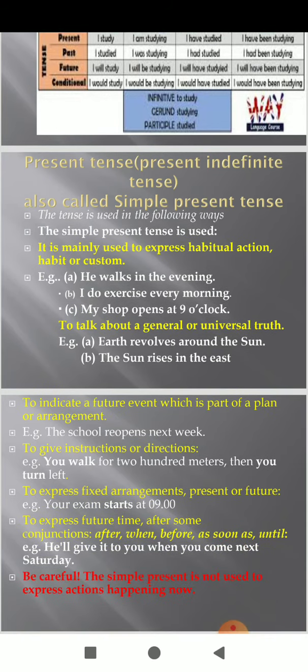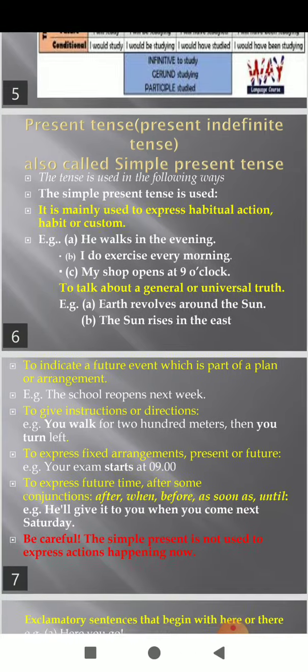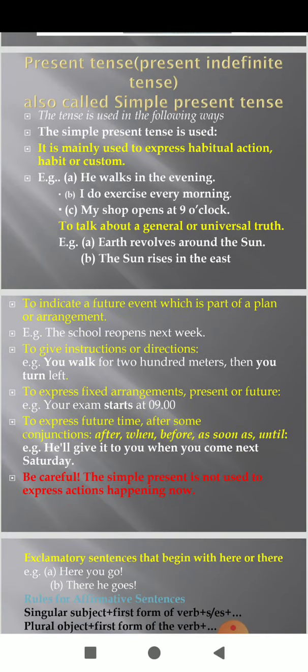Okay? To talk about general or universal truth. The sun rises in the east and the earth revolves round the sun. These are universal truths. We cannot change them. To indicate a future event which is a part of a plan or arrangement. Now, the school reopens next week. This is a part of plan or arrangement.